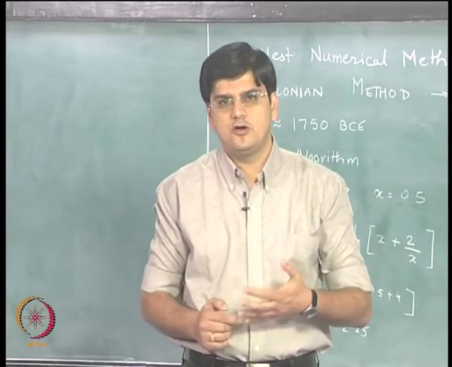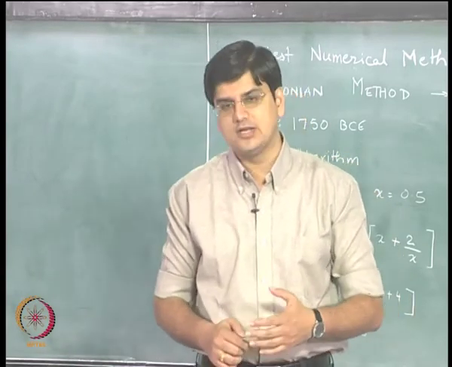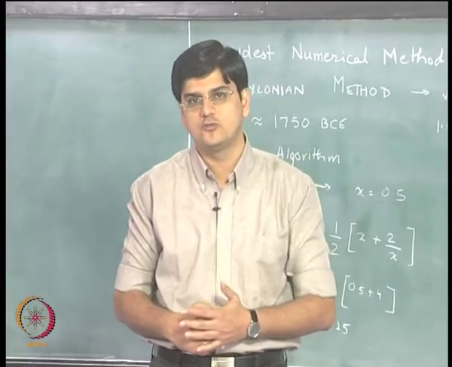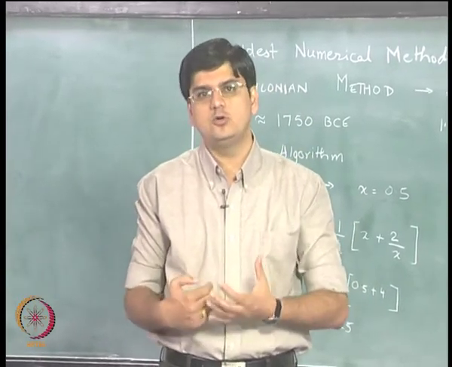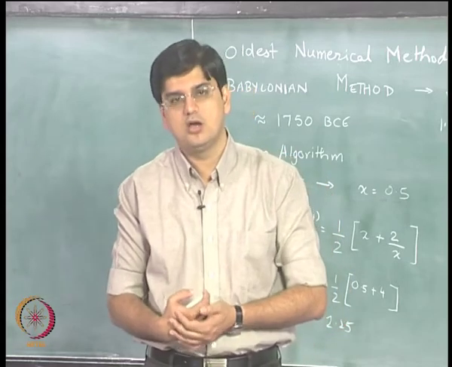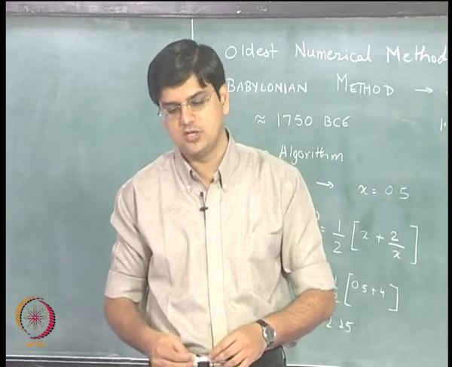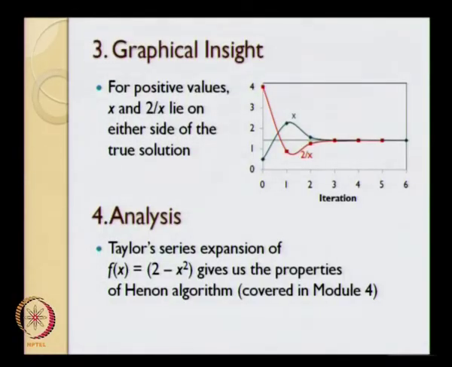Next, what we would do, and again I am not really going to do it in this particular module, but we will defer it to the fourth module, is we will do a Taylor series expansion and try to find out how this particular Heron algorithm can be derived in a rigorous manner, and I will just give you an overview of what we are going to do.